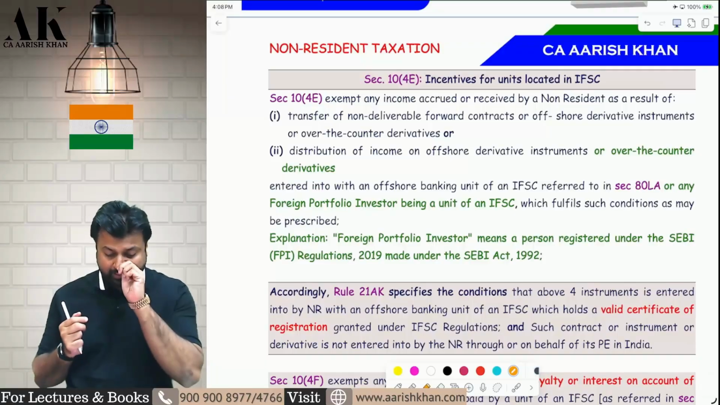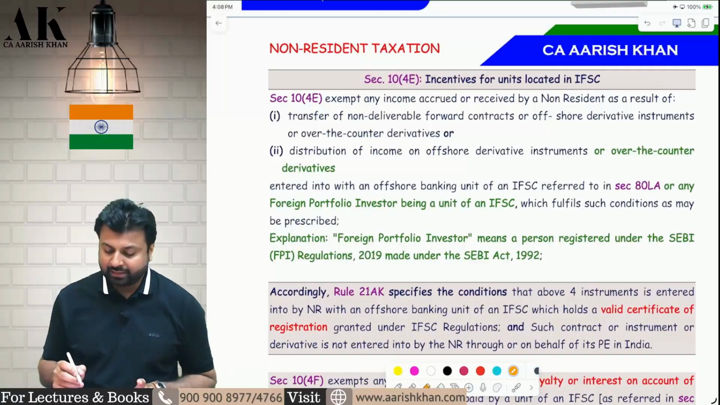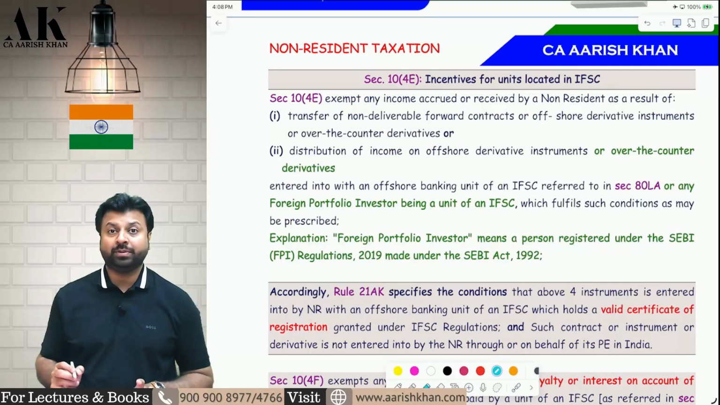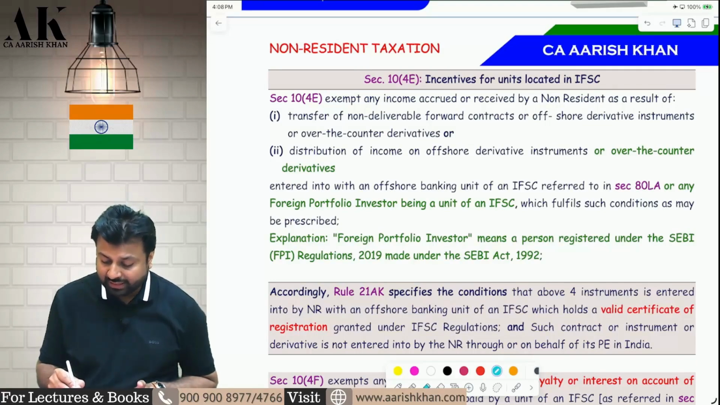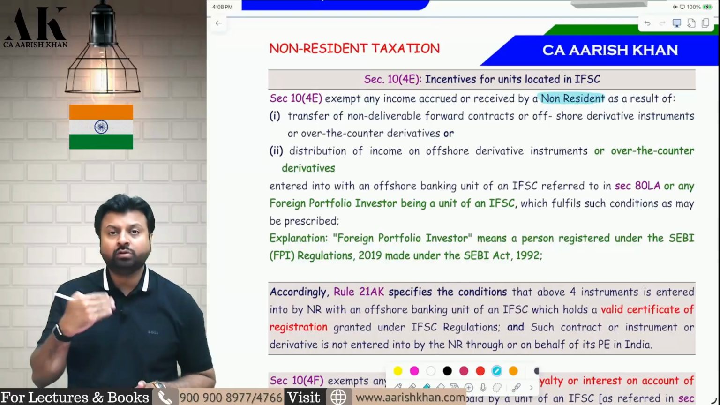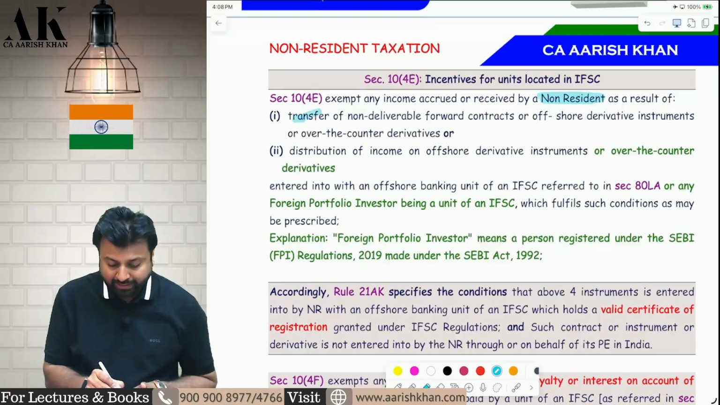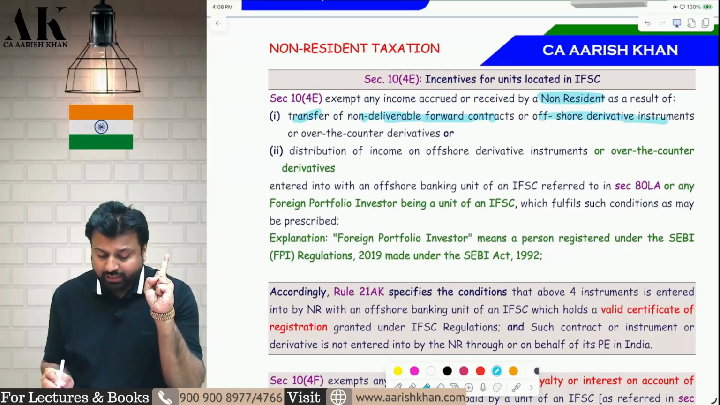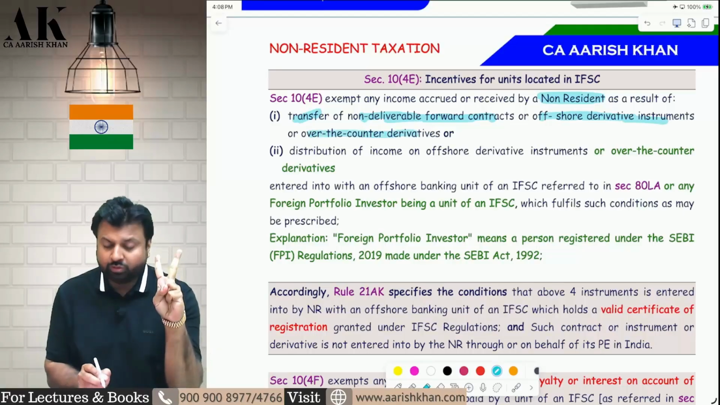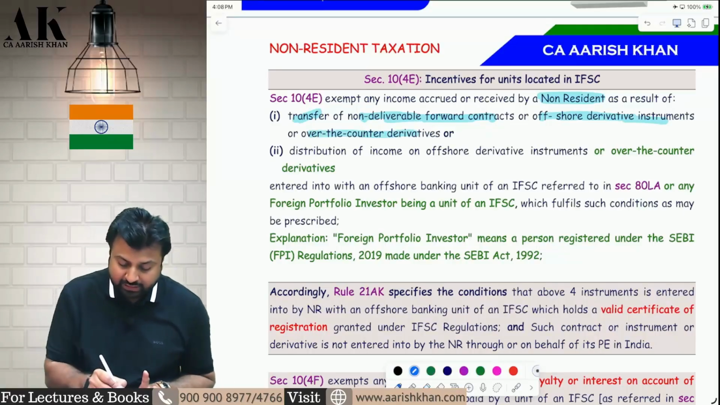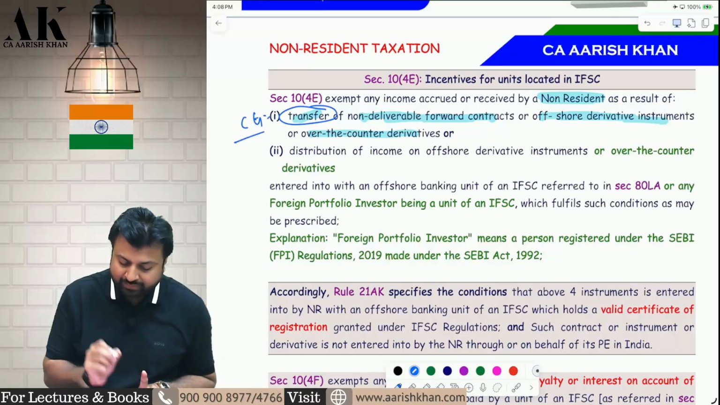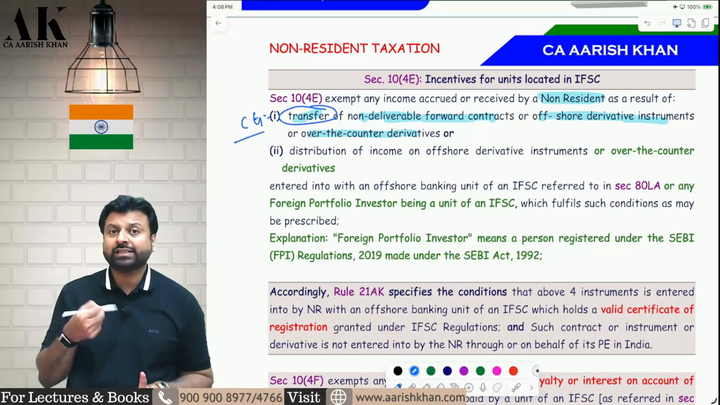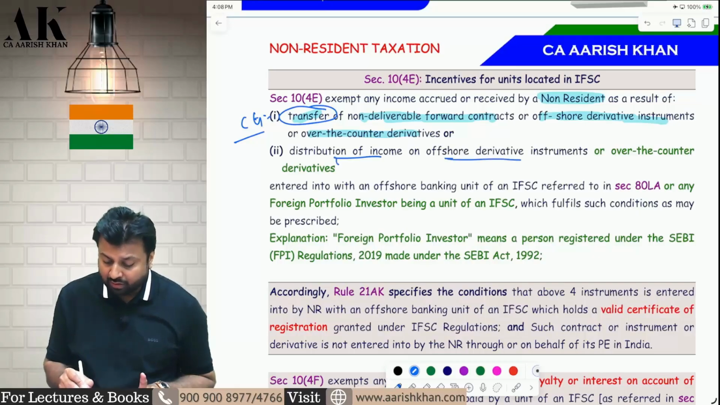Now, 10(4E) we will talk about. What is exempt under this section? There are a lot of small things that you have to keep in mind. So now, first of all, the income is earned by a non-resident. How is the income earned by the non-resident? By transfer of a non-deliverable forward contract, first instrument; offshore derivative instrument, second instrument; over the counter derivative, third instrument. And what is the nature of income? They are transferring, therefore the nature of income is capital gains. The second income which is getting exempt is distribution of income of offshore derivative instrument and over the counter derivative.